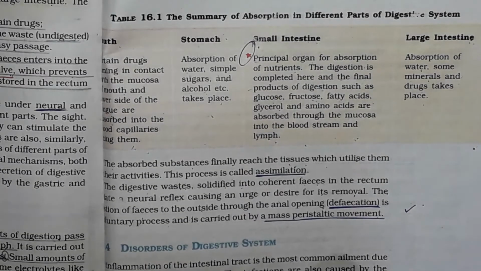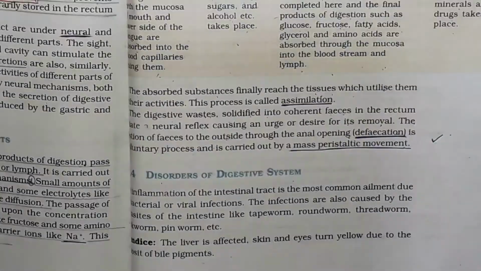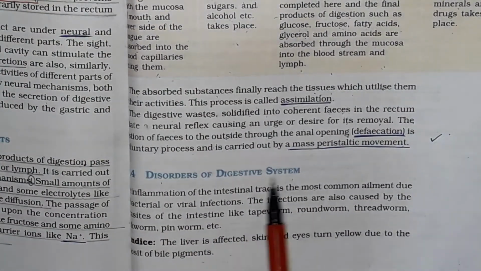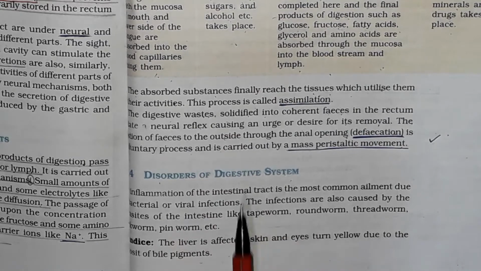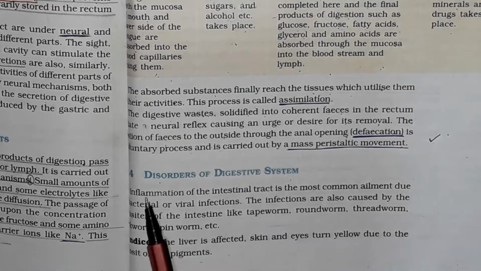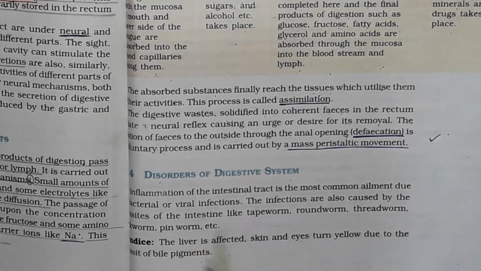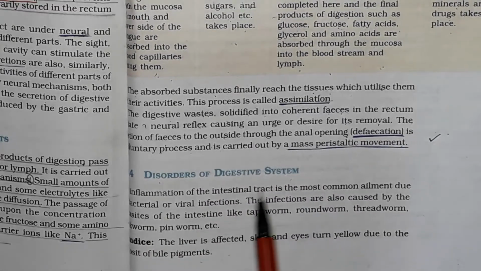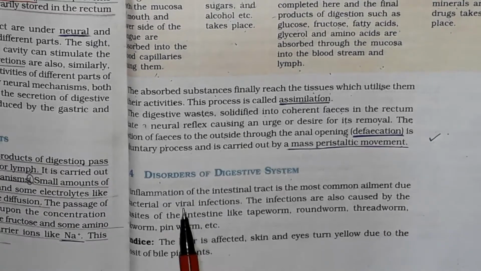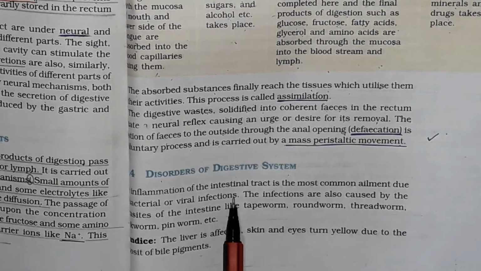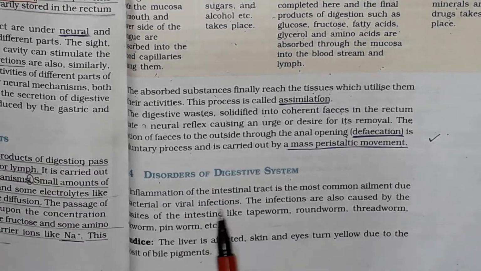Next we come to the disorders of the digestive system. First of all, if there is any disorder in the digestive system, the reason can be inflammation. The inflammation of the intestinal tract is the most common ailment, due to bacterial or viral infections.